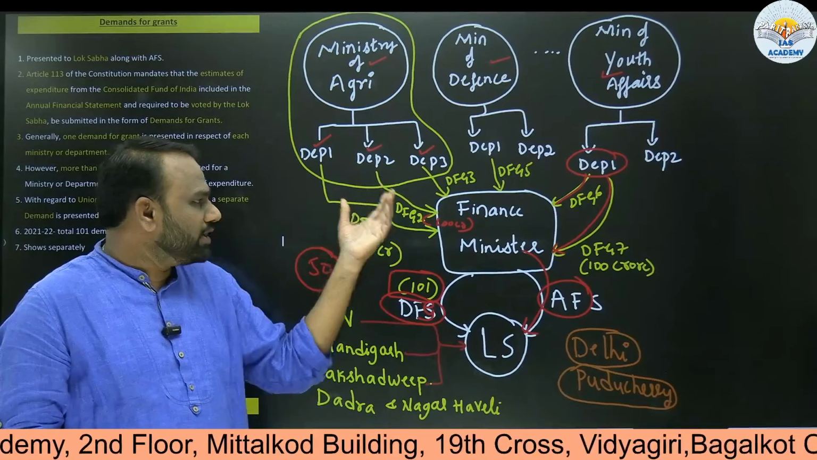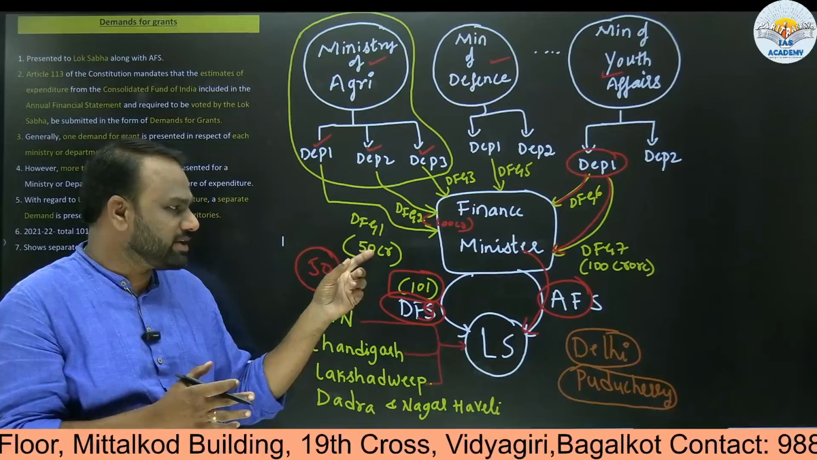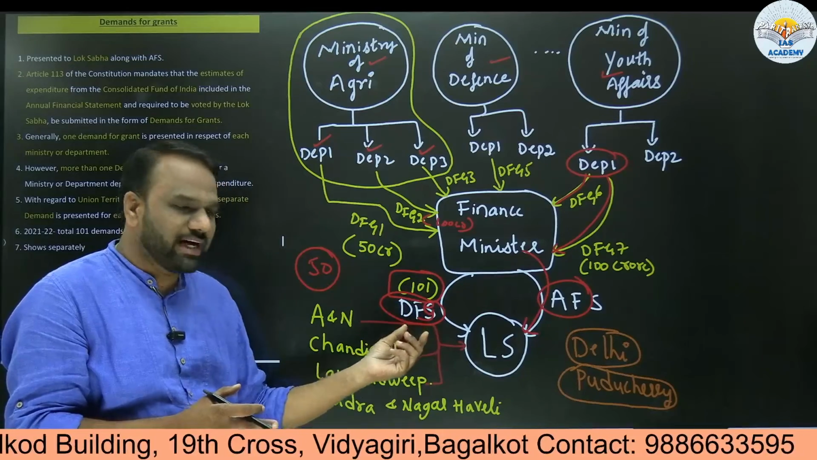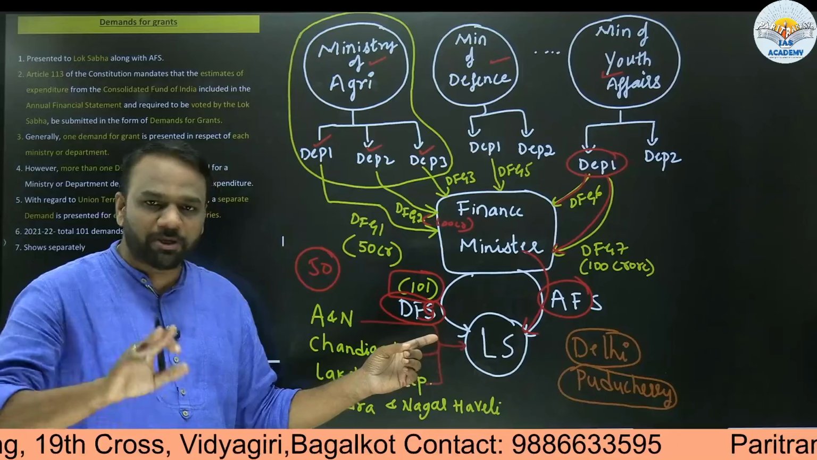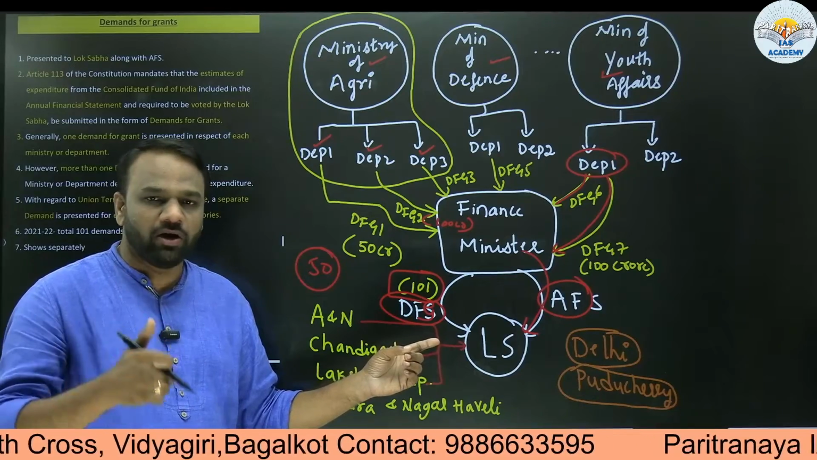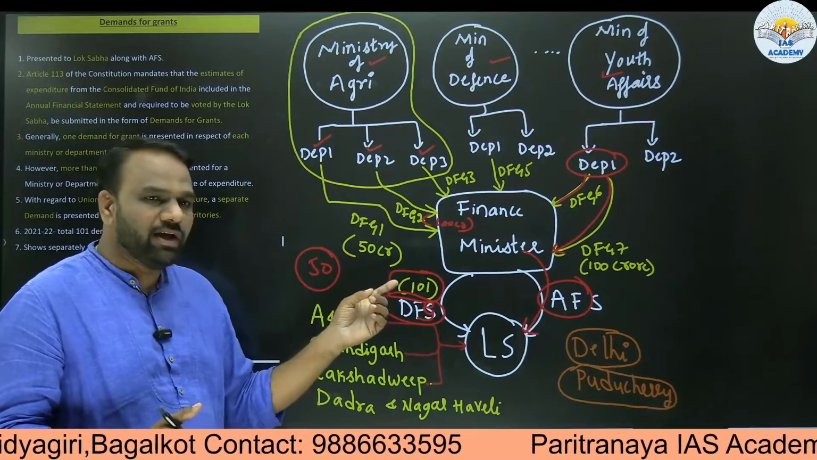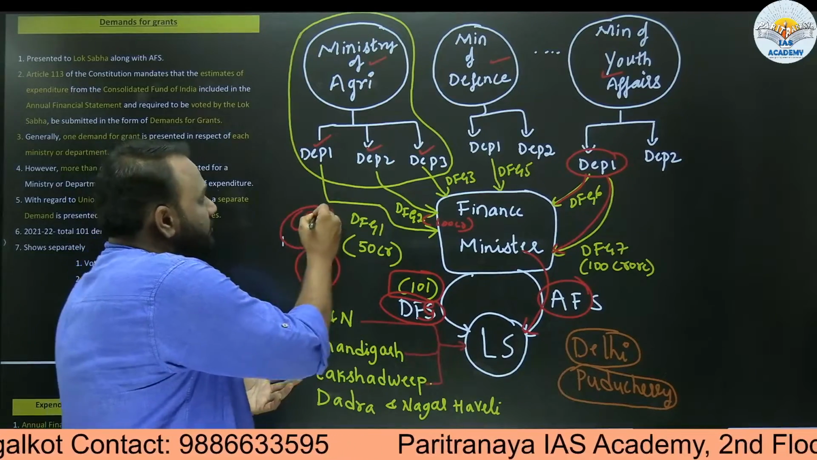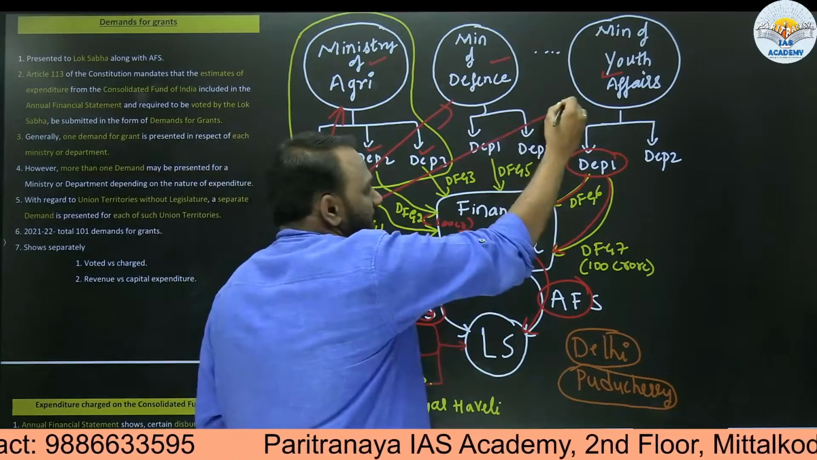All these demands for grants from various ministries are collected by the finance minister. Along with the annual financial statement, he will present these demands for grants to the Lok Sabha, and if the Lok Sabha grants permission, gives the nod, gives the consent, then whatever request they have made, that amount from the consolidated fund of India will be transferred to the Ministry of Agriculture, Ministry of Defense and other ministries.